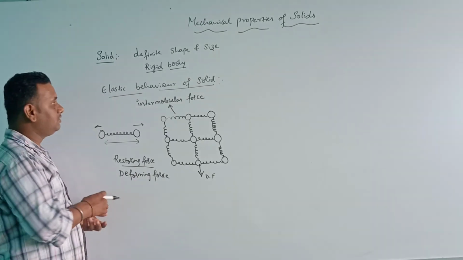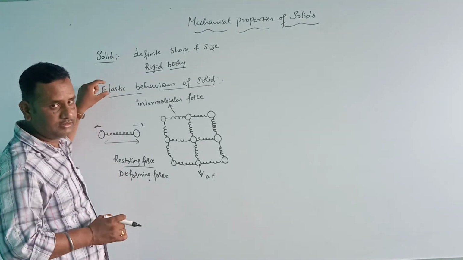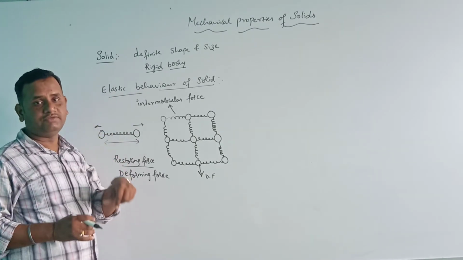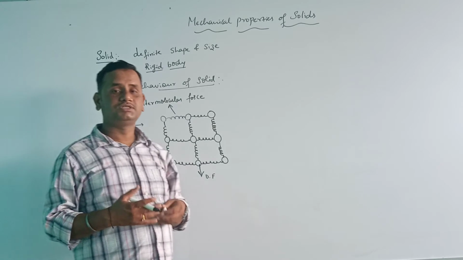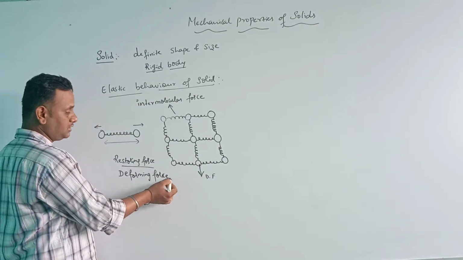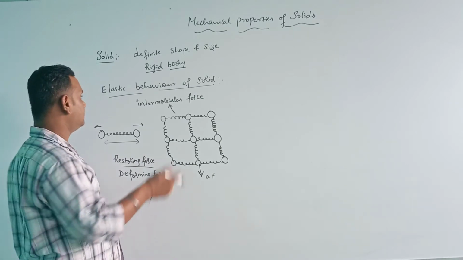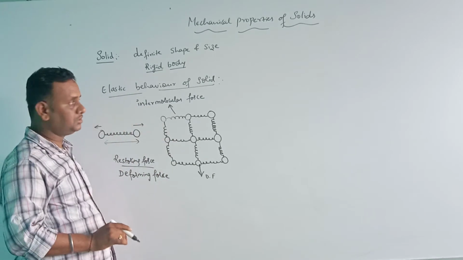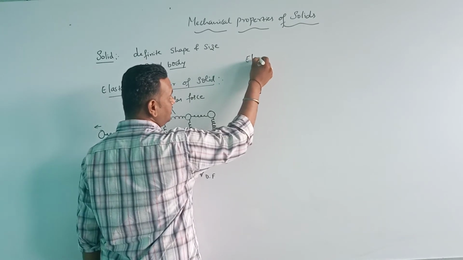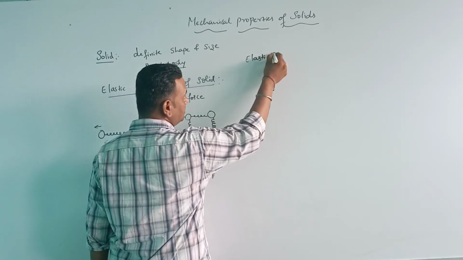Just like I used the word elastic here, I will explain the definition also. Elastic means the body which regains its original shape and size after removing the deforming force is called an elastic body. So the word elasticity comes here. What is elasticity?